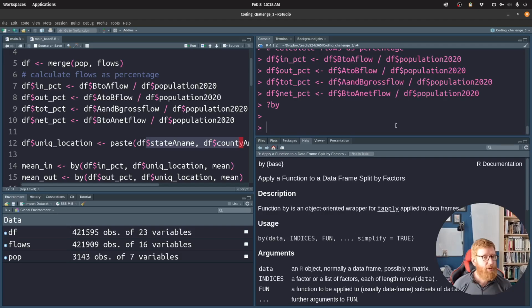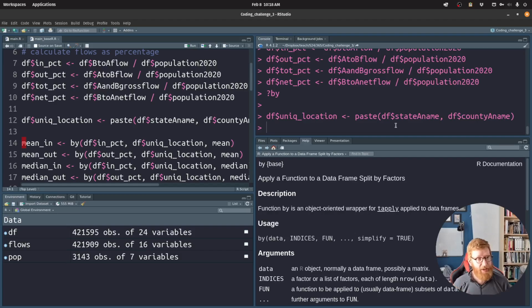So creating this extra variable called unique location, that's just going to take the state name and the county name, paste them together into one thing. So there's going to be a column of states, a column of counties, and a column of state-county combinations.